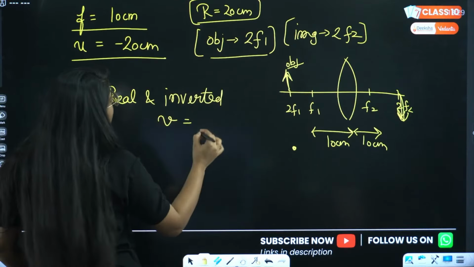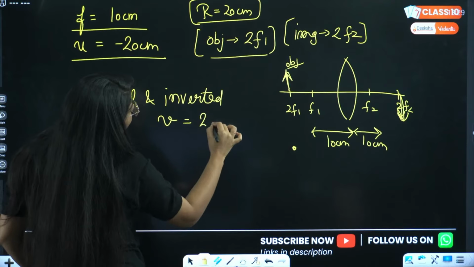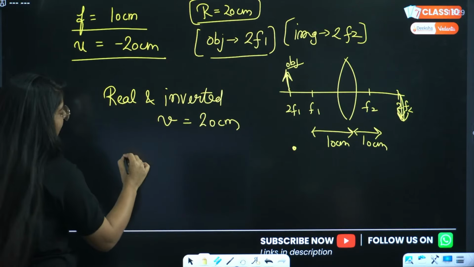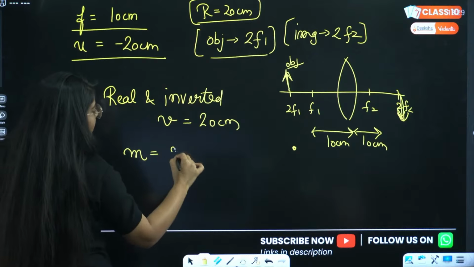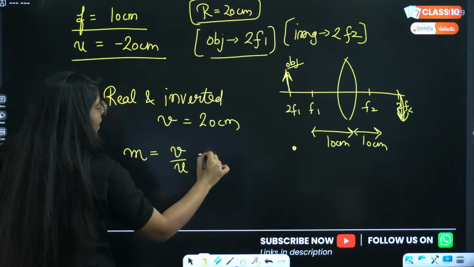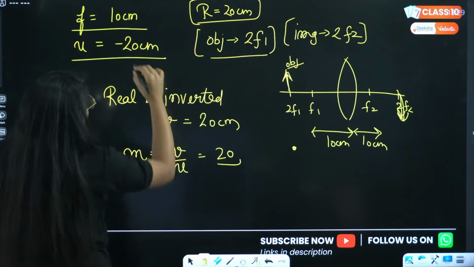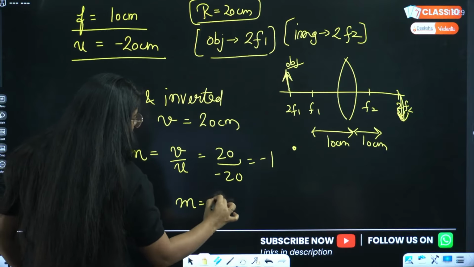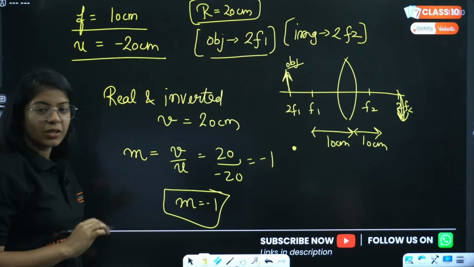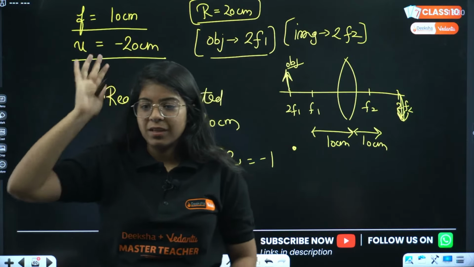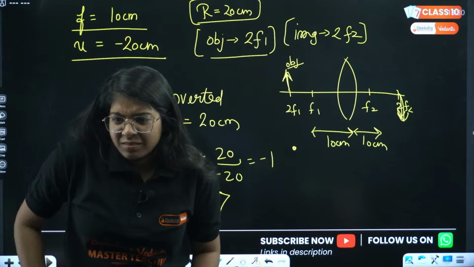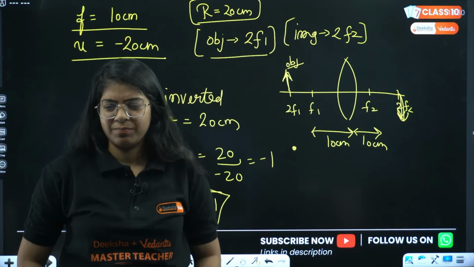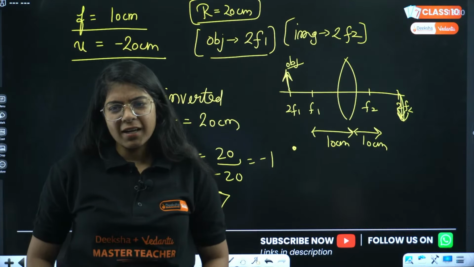So V is again 20 centimeter, but now positive because it's real and inverted, right? Now can we directly find the sign of magnification, V by U? V is 20, U is minus 20, so that is minus 1. So magnification is minus 1. You don't have to search through it. Done? Negative sign is M. Yes, very good. Done, everyone?